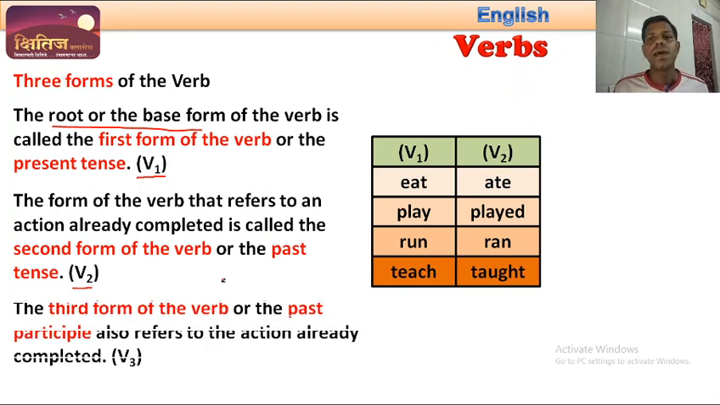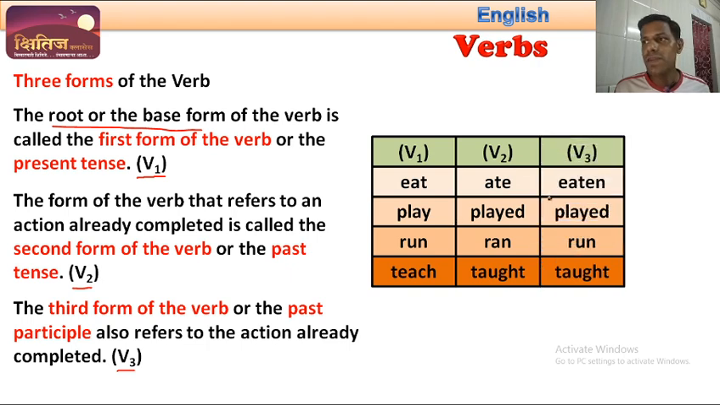Okay. The third form of the verb, or the past participle, also refers to the action already completed. Okay. So this form also is talking about actions which are completed, but their use in the sentence is different. So let us see. We will indicate these by V3. And examples are eaten, played, run, and taught. Okay. So in sentences, in different tenses, we use V1 at some places, V2 at some places, and V3 at some places.